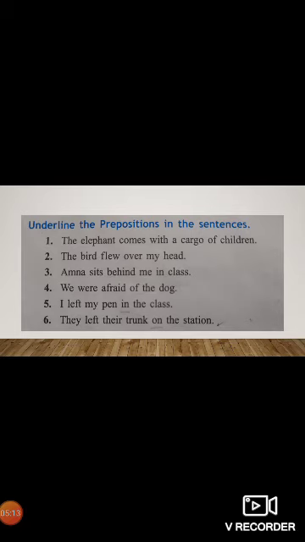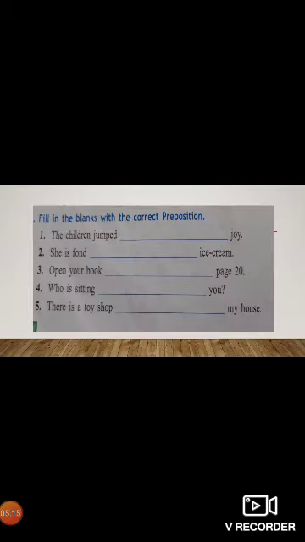Now I'm going to share your homework. Look at exercise number C. This is page number 64 from your textbooks. Fill in the blanks with the correct prepositions. Yeah, it's your homework, beta. Do it by yourself. Look at number 1. The children jumped dash joy. Number 2, she is fond dash ice cream. Number 3, open your book dash page 20. Number 4, who is sitting dash you. Number 5, there is a toy shop dash my house. So boys, this is your homework.